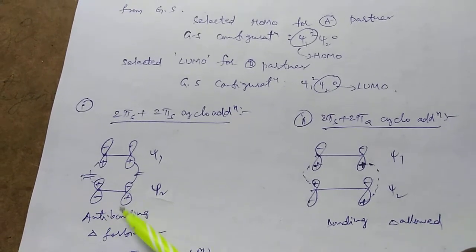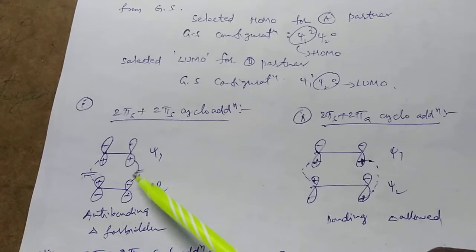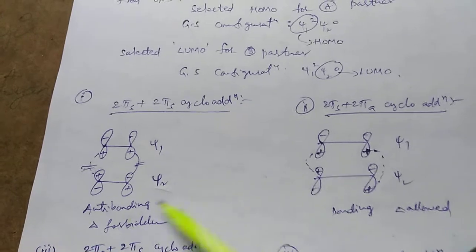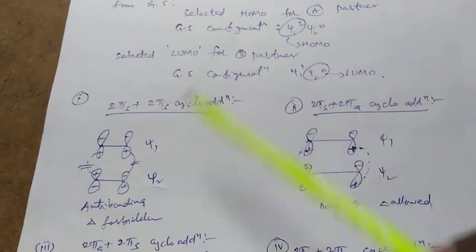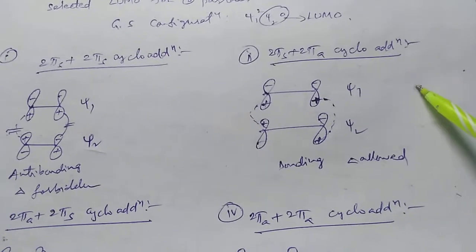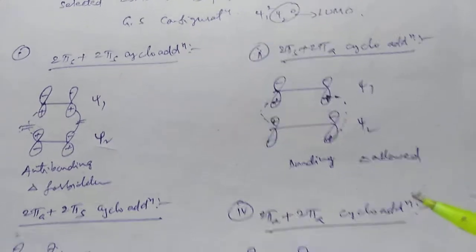Opposite signs are indicated in the psi2 molecular orbital. The interaction between opposite signs indicates anti-bonding interaction, therefore it is thermally forbidden. But in the supra-antara cycloaddition, bonding interactions are developed, therefore it is thermally allowed.